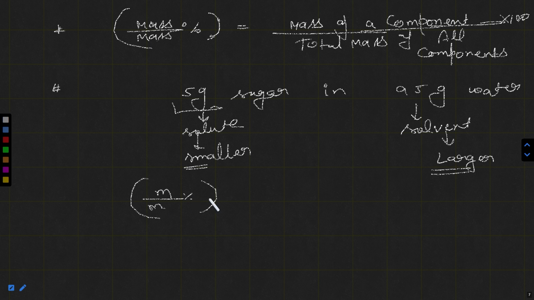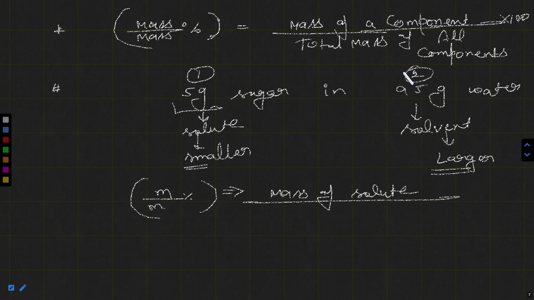If I'm asking for solute, you can write mass of the one component which is solute, divided by the total mass of all components. Only two components are there, one is this, another is this. They are making a solution. So you can say mass of solute divided by mass of solution, and I am asking for percentage here, so you multiply with 100.